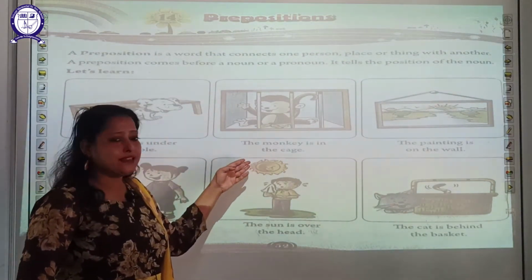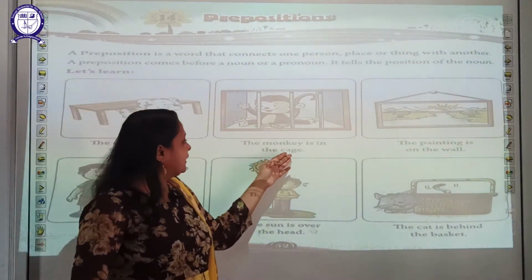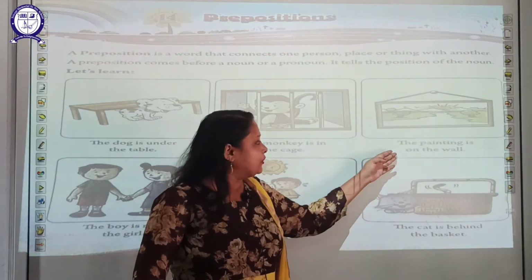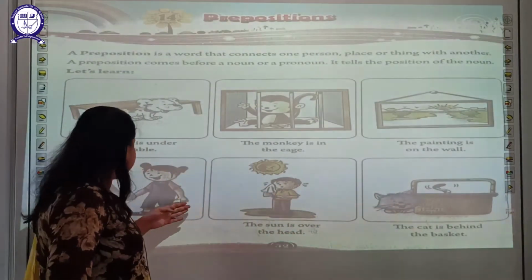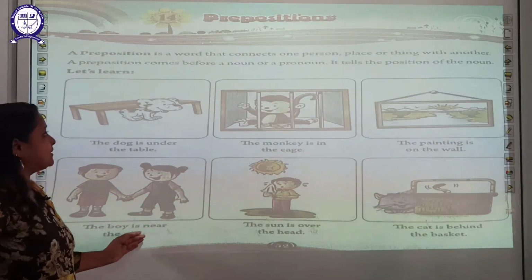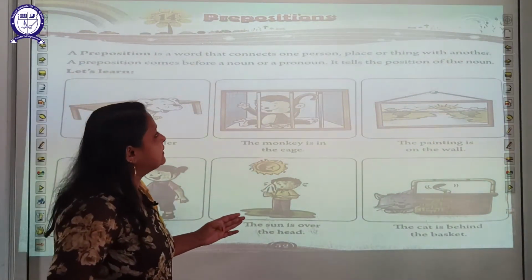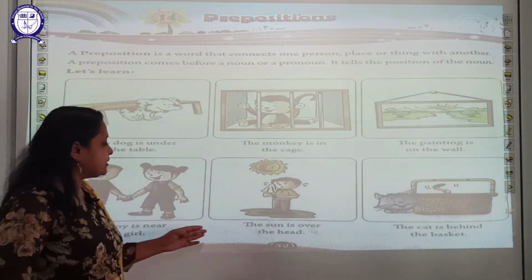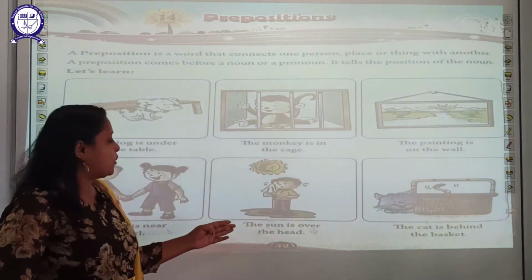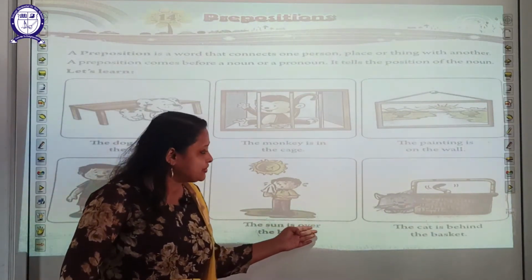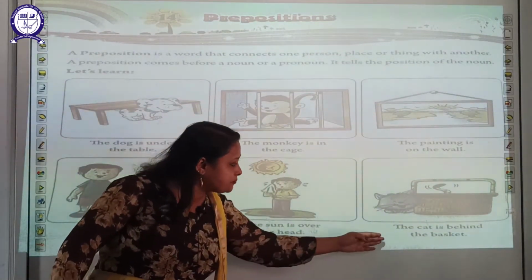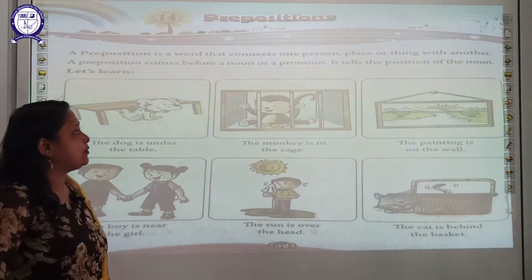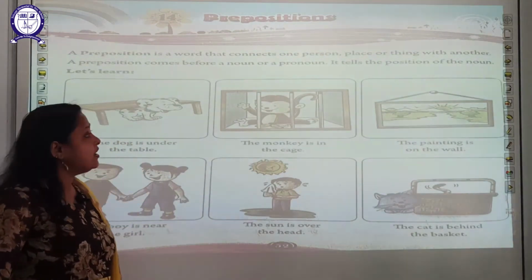The monkey is in the cage. In this, it is in. The painting is on the wall. So on is the preposition. Next picture, the boy is near the girl. So near is the preposition. The sun is over the head. Over is the preposition. The cat is behind the basket. So behind is the preposition because it tells the position of the noun.